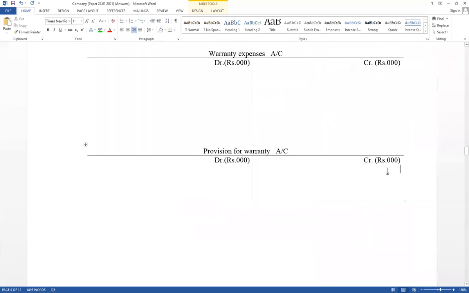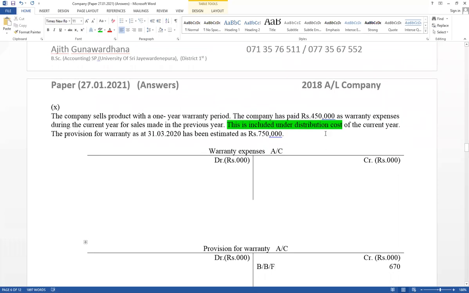Provision for warranty account 670. Opening balance as a balance brought forward. This is a value already considered as expense in the previous year. Now think about this year's warranty. Closing balance, it has given here 750.